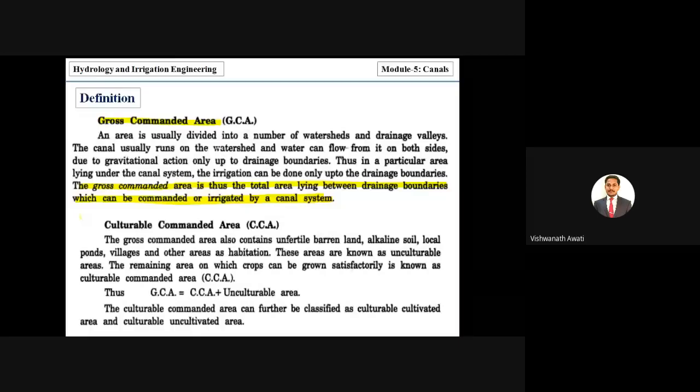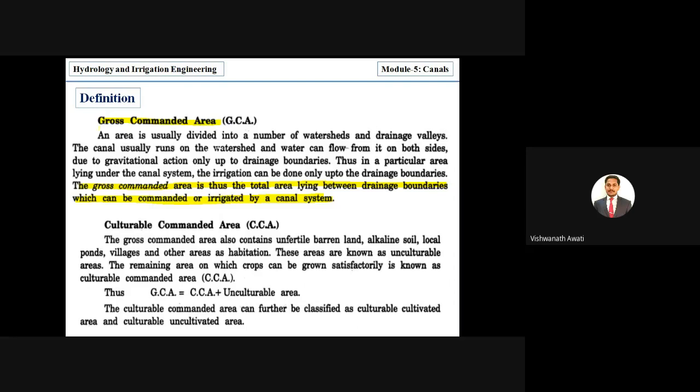Here the word is commanded, and it is gross. There is a main canal, branch canal, and distributary canals. Through that length, how much area can we cover? Obviously canals are provided with gravity flow, so it can cover up to the drainage boundary, between the two drainage boundaries. The important thing is how much area it can command or cover under irrigation. That area is called gross command area. It is the total area.